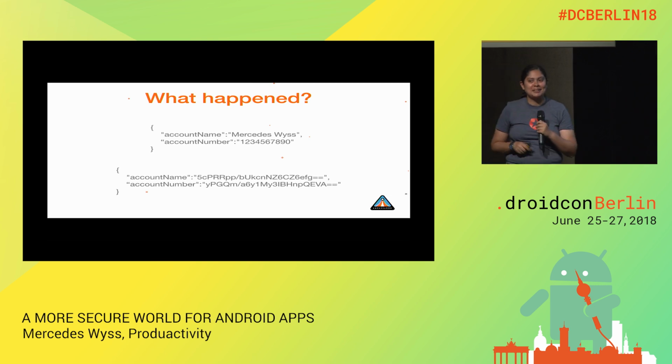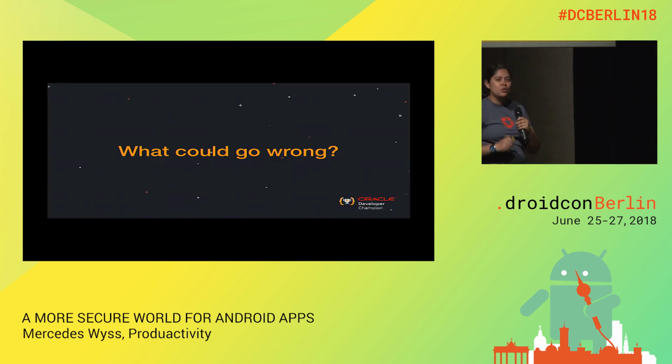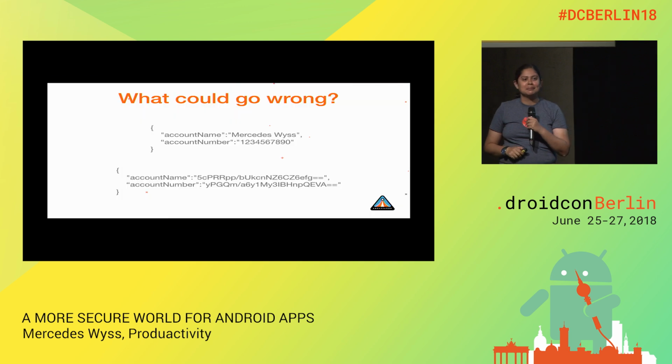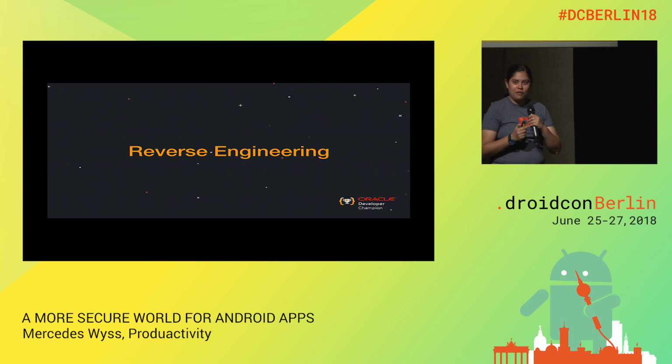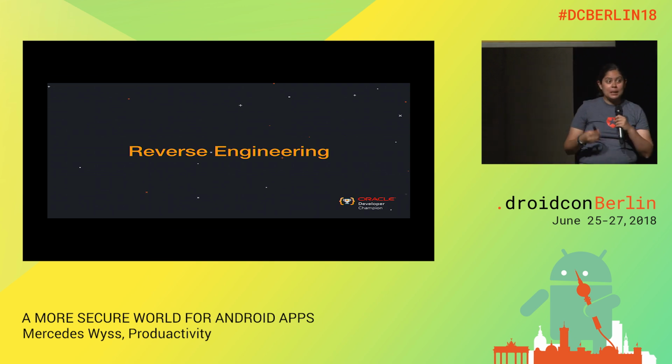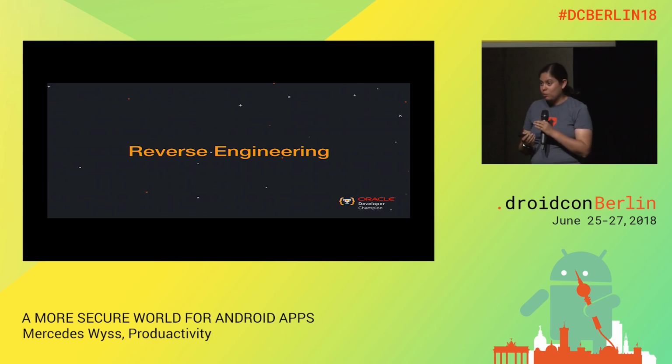Okay, what's that? Here comes the question. What could go wrong if we have this structure? We have the encrypted and unencrypted information values, right? So I don't know if you know this term, reverse engineering. In the past, in Android, that was something complicated when we were using Eclipse and not Android Studio, and the people didn't obfuscate their code using ProGuard, because anyone can take the APK, take the files from the APK, do reverse engineering, and obtain all the code files.